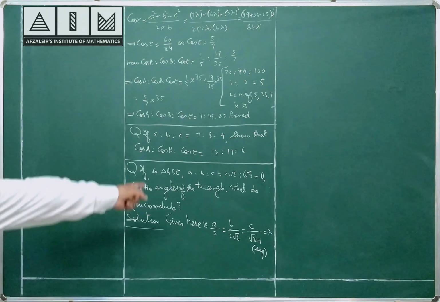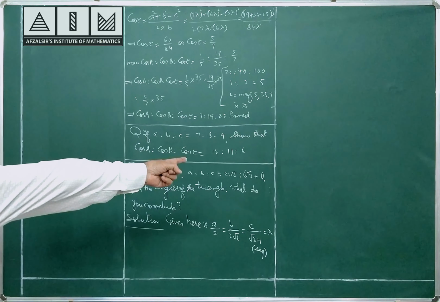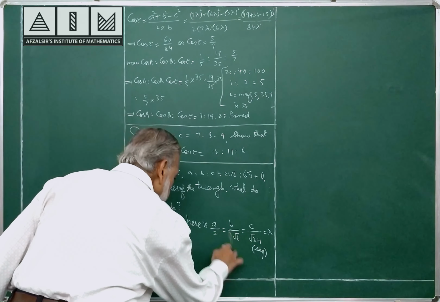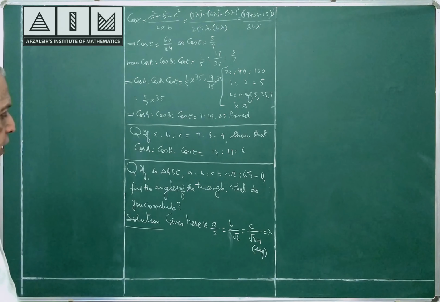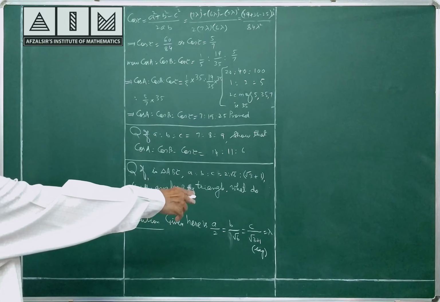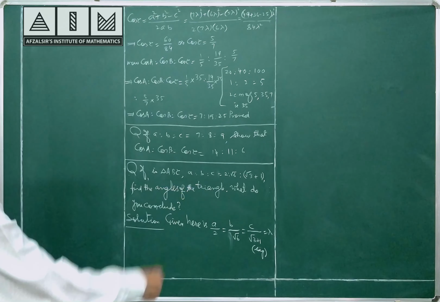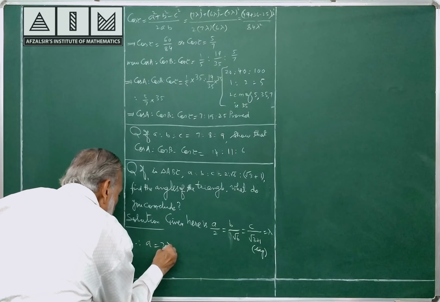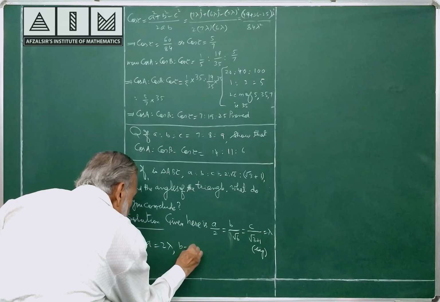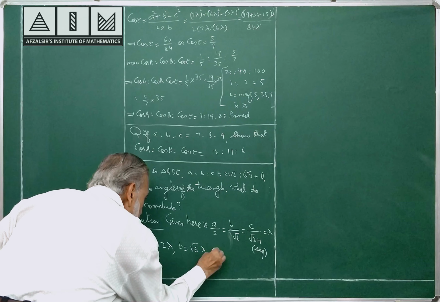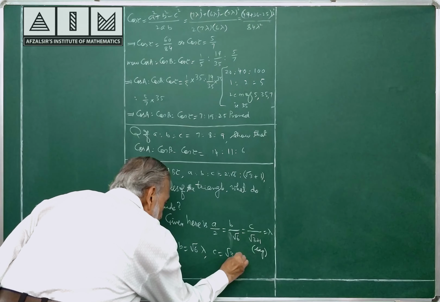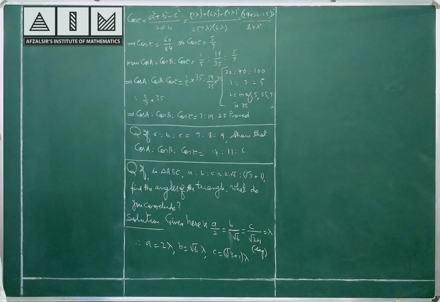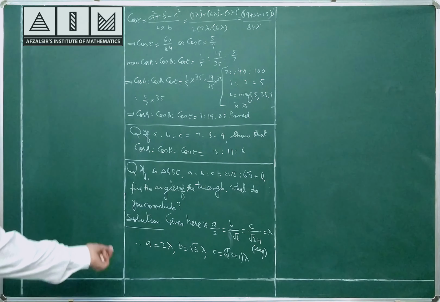See, A is to B is to C, 2 is to root 6 is to root 3 plus 1, A by 2, B by root 6 and C by root 3 plus 1. So, A is equal to 2 lambda, B is equal to root 6 lambda, C is equal to (root 3 plus 1) lambda. Look here. We have to find all the angles now. Let us proceed for any one.